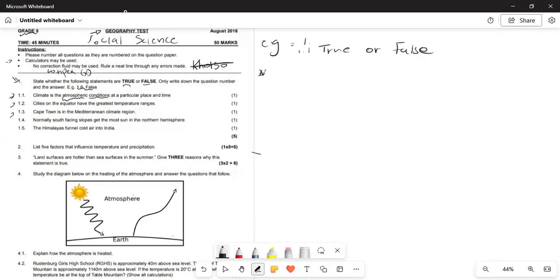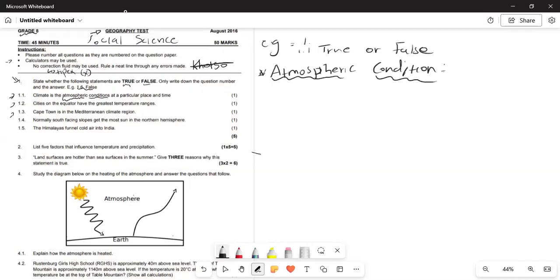Firstly, let's explain what an atmospheric condition is. So what do they mean by an atmospheric condition?